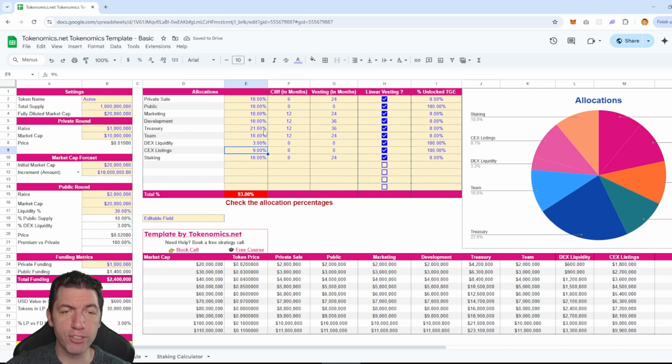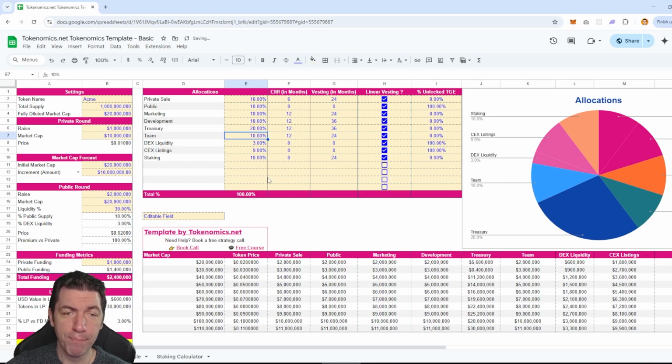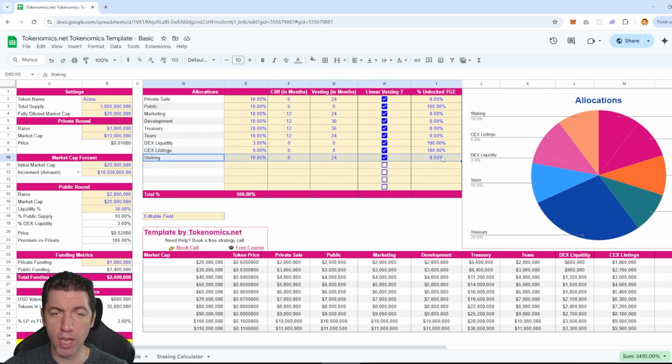And now I have treasury that I can make up this remaining 8%, or sorry, 7%, which you can see right here. So I'm going to move this up to 28%. And now I've gone ahead and made all that here all lined out. Now, if you look over here, I still have my staking allocation, which we're going to talk about right now. I also have this staking calculator for you.